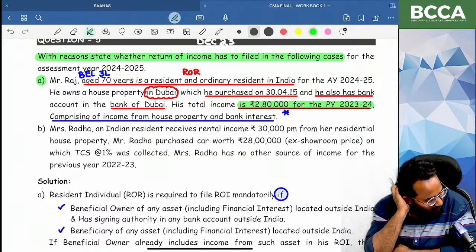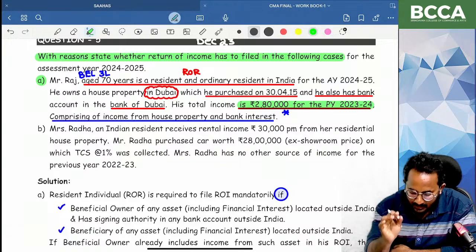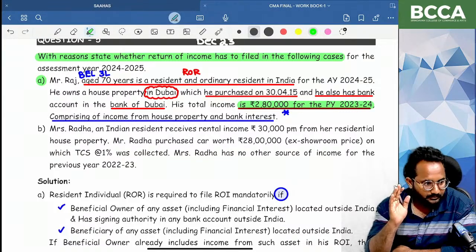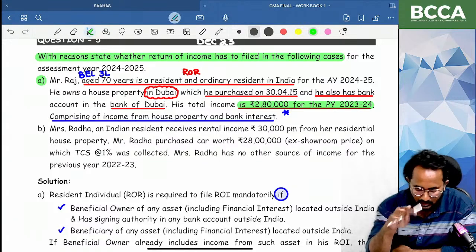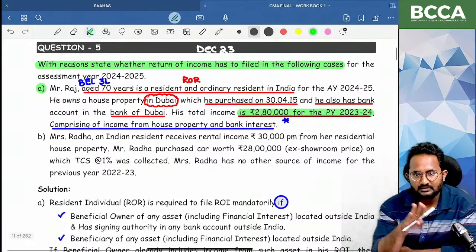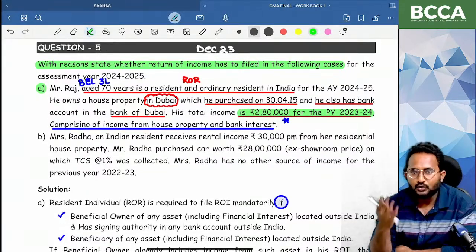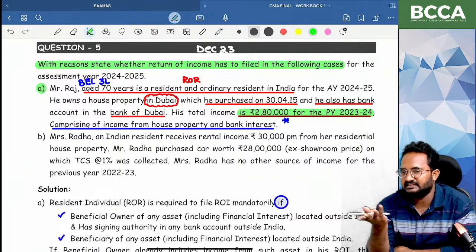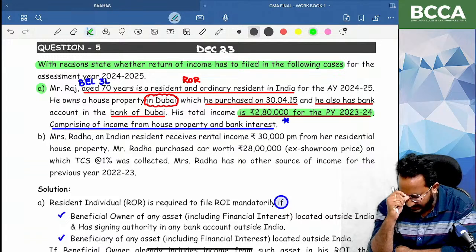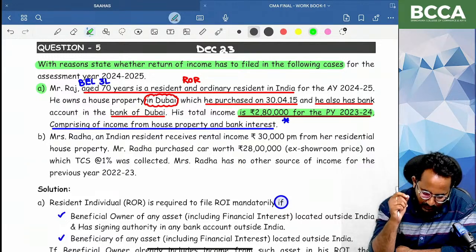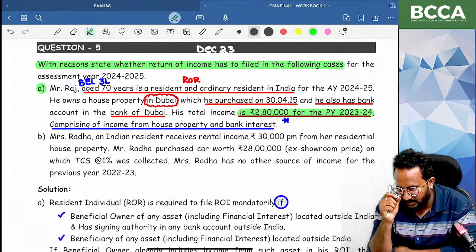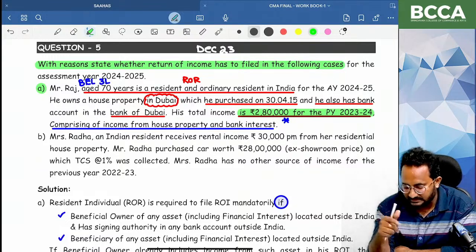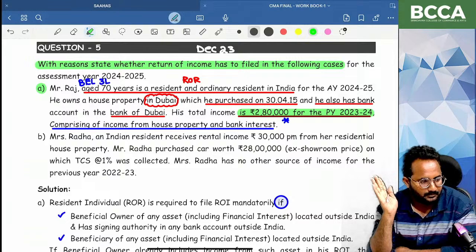So he needs to file the return of income mandatorily for the assessment year 24-25. This is the only thing I want to communicate: if you listen to the concept perfectly, automatically you can write these types of new questions in the examination. No need to prepare any additional questions. At the time of preparation, I will give you one suggestion: please prepare the concept on your own perfectly. Automatically, you can write the answers for the new questions in your own way.